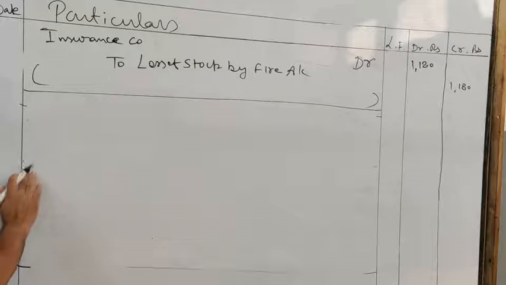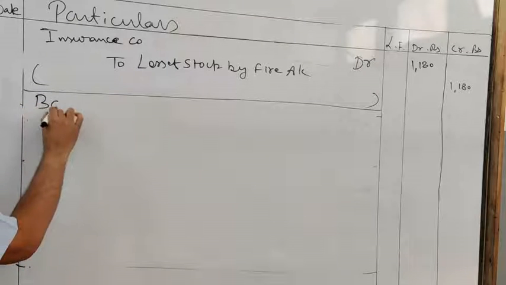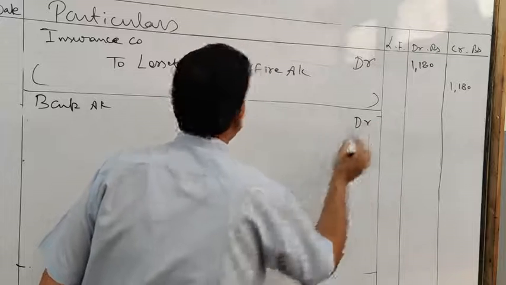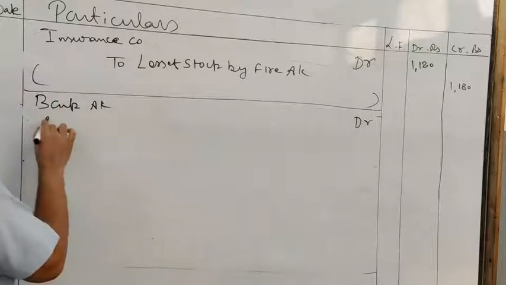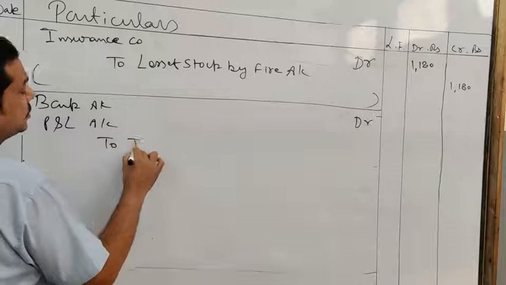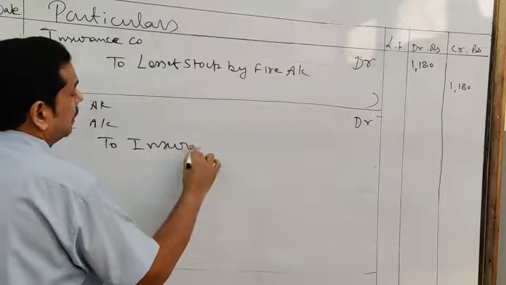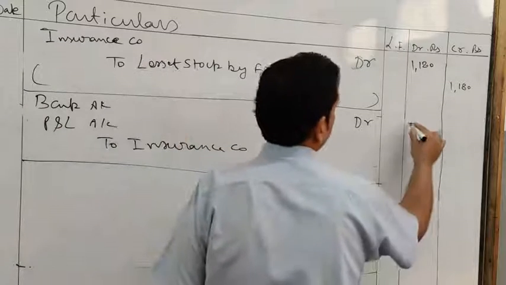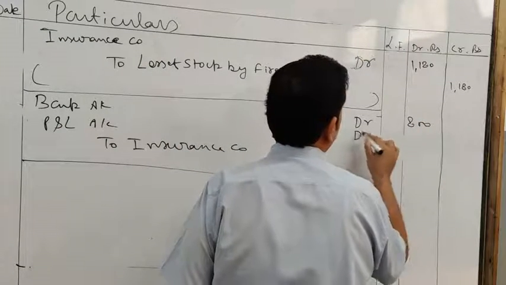Okay. Now insurance company has received the partial claim. So bank account debit, profit and loss account debit to insurance company. Out of the 1000 insurance company accepted the claim of 800.